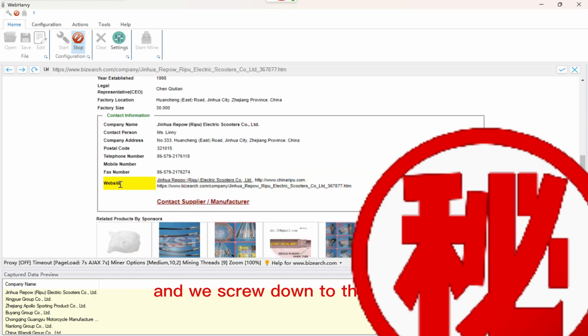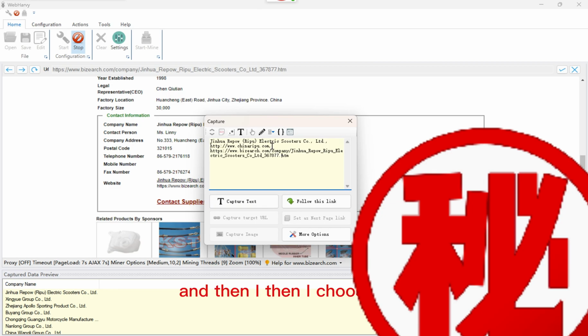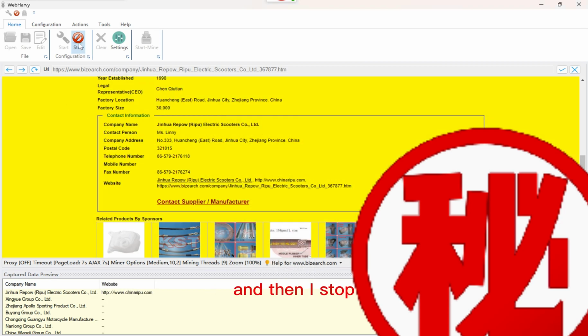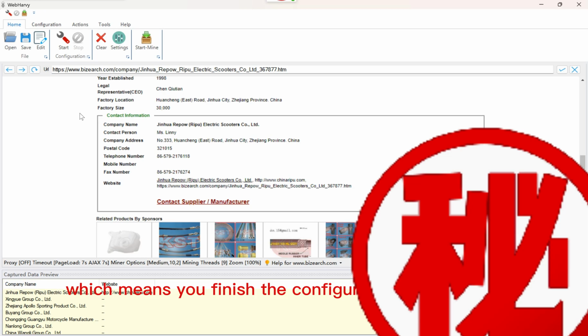And we scroll down to the website. Of course, you can collect other info such as company name, contact person, company address, postcode, telephone number, mobile number, fax number, website. I just need website. If you need other info, you also can click them, scrape them, grab them. Okay, I'll click this, and then I choose this. This is the website. Capture text. Very easy. And then I stop, which means you finish the configuration and start mining.